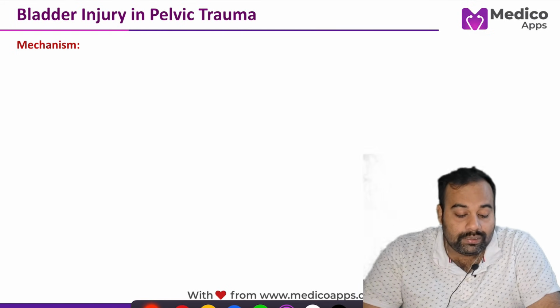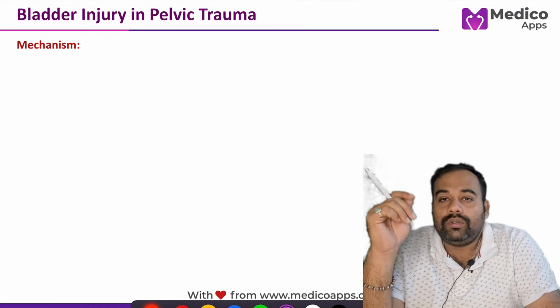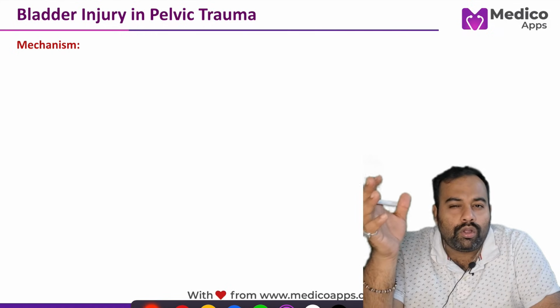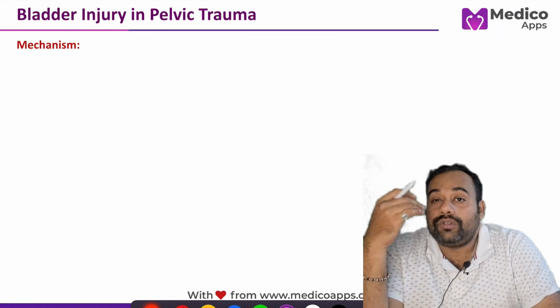Now let's try to understand bladder injury in pelvic trauma. Bladder injury is pretty common in blunt trauma abdomen.